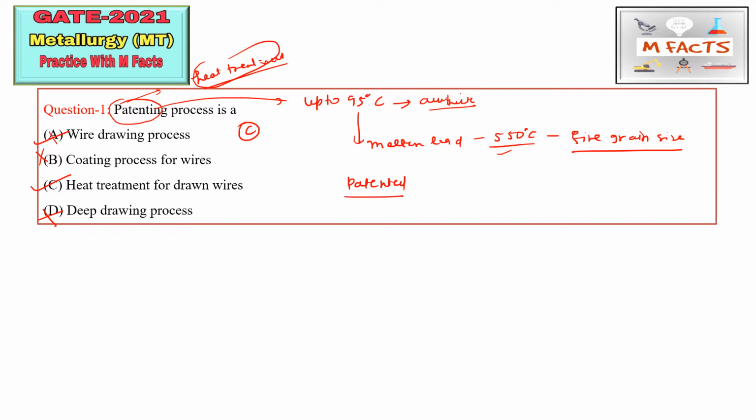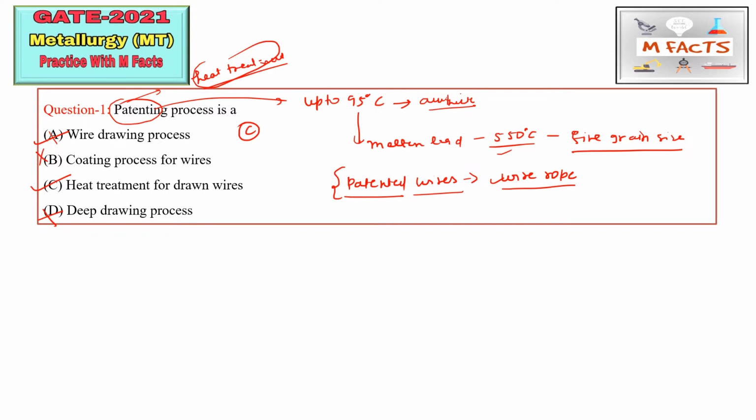These types of wires are known as patented wires, and they are basically used in manufacturing of wire rope. In a ropeway you will see that the wire rope is made of these patented wires.